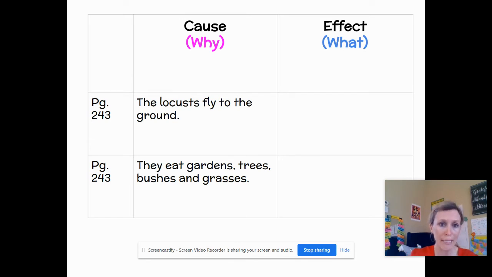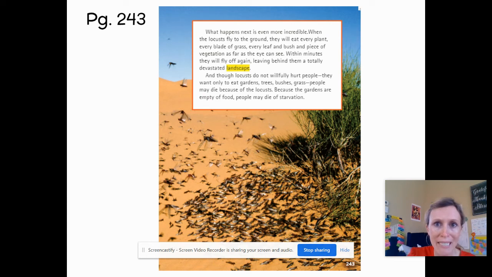This one, the locusts fly to the ground. So what happens because they do that? So let's read on page 243. What happens next is even more incredible. When the locusts fly to the ground, they will eat every plant, every blade of grass, every leaf and bush and piece of vegetation as far as the eye can see. Within minutes, they will fly off again, leaving behind them a totally devastated landscape. Whoa, you can start to see that.